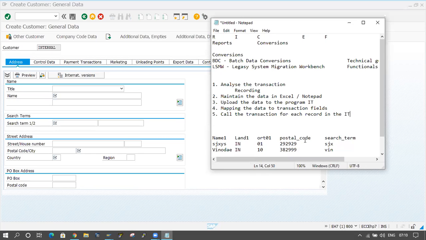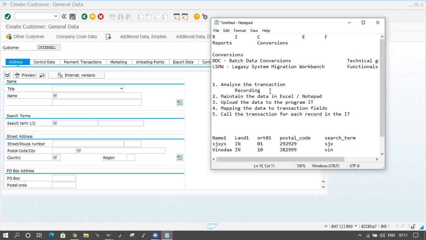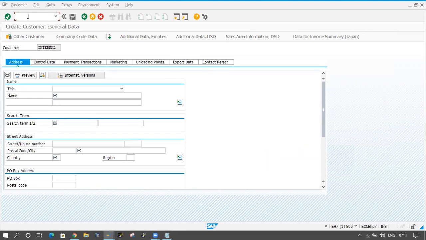So how can we do this at the program level? The first step is the recording. We have to analyze the transaction and do the recording. How can we do the recording? The transaction code for the recording is SHDB. So I will execute the transaction SHDB, with /o SHDB. I'm maintaining the recording here.